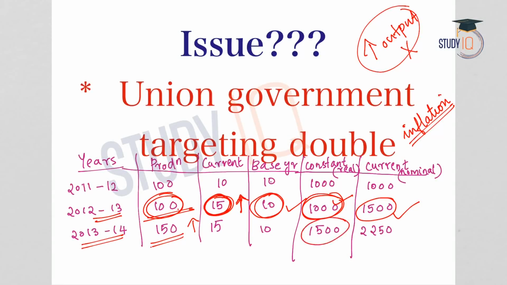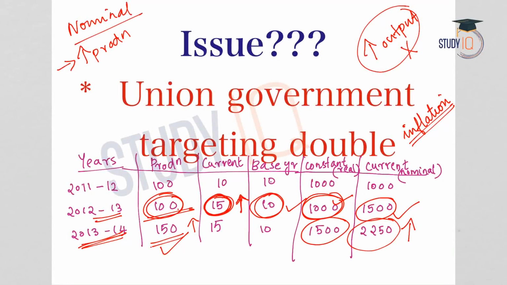So therefore the constant or the real GDP has also increased. So when production increases, the real GDP increases. So basically the difference between real GDP and nominal GDP is that the nominal GDP can increase due to 2 things. One is due to increase in production. Here in this example 2013-14, we will see that the nominal GDP has increased because one reason is increase in prices, second reason is increase in production. So an increase in production will lead to an increase in nominal GDP.